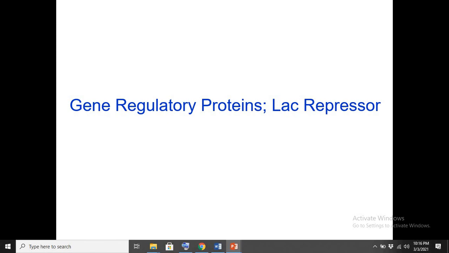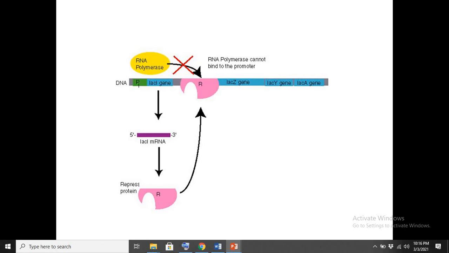Now in your cell there are different types of protein that can regulate your gene. So lac repressor is one particular type of protein that can regulate your gene. So what is a gene? Actually a gene is a sequence of nucleotides that has some particular information needed to perform important functions in your body, or to synthesize any important protein in your body.